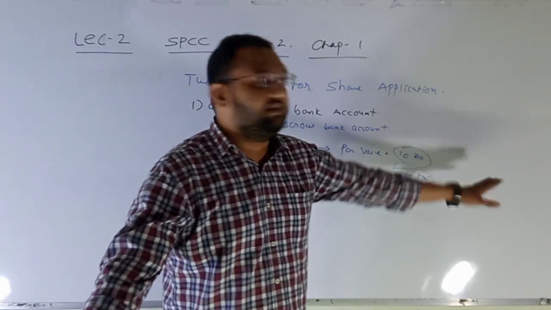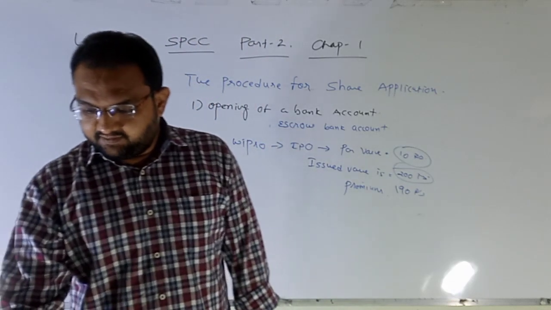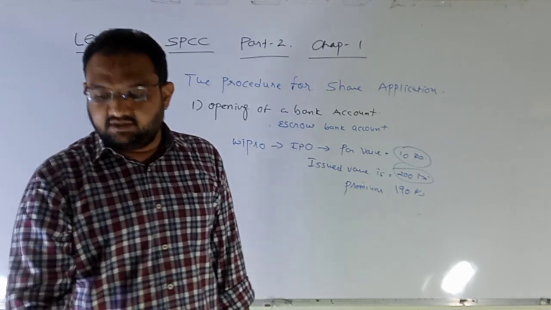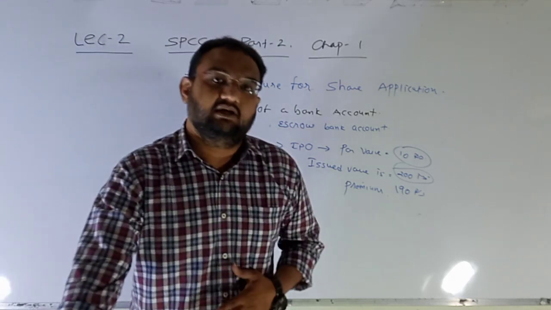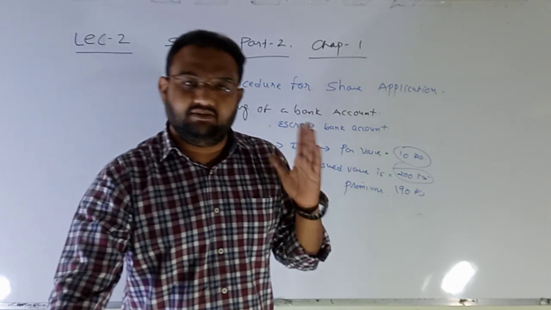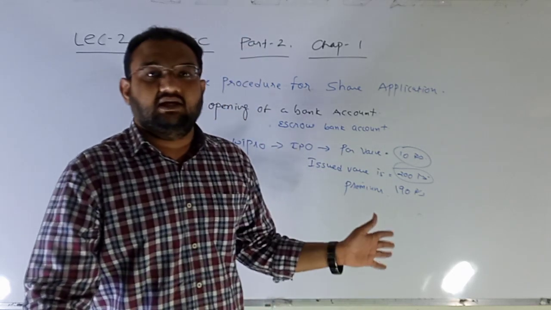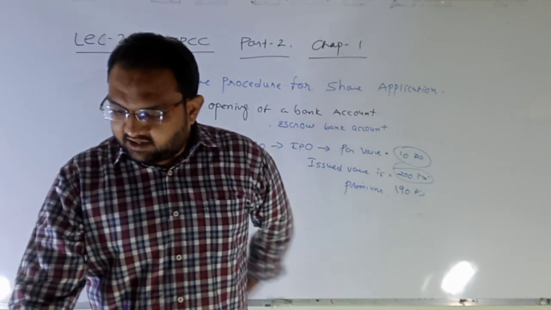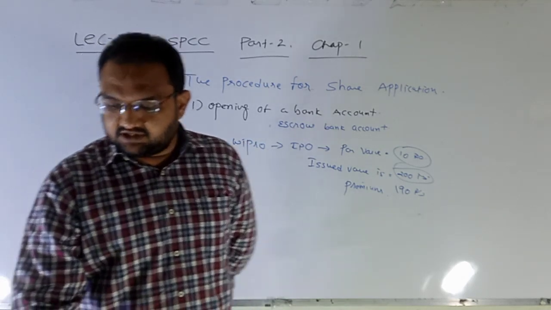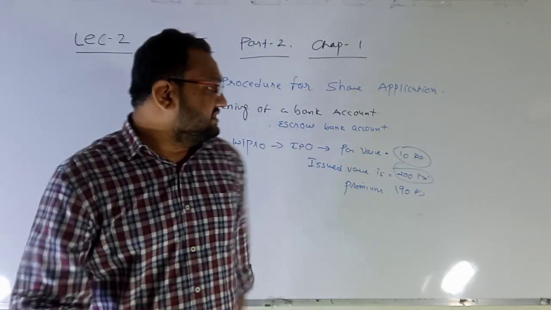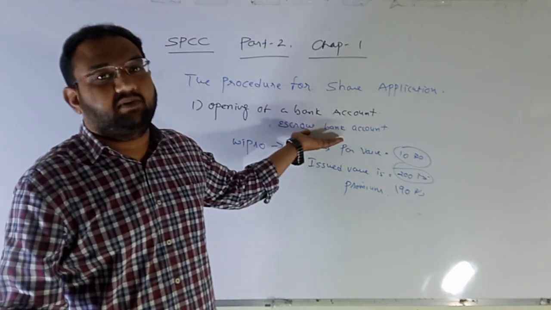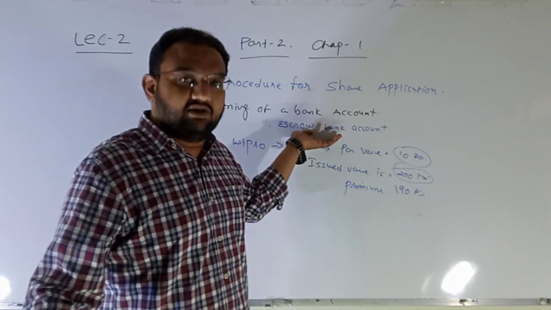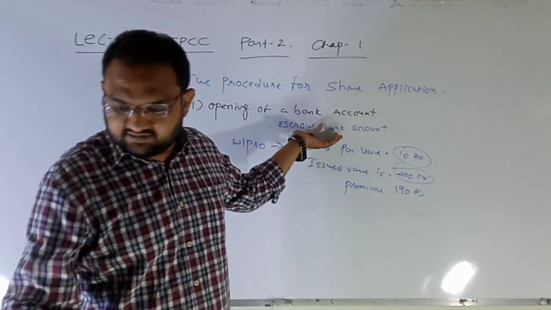This 200 multiplied by the number of shares will be transferred to the company's account only after completion of the process of share allotment. Once the share allotment process has ended, all the money will be transferred to their regular account. The account is closed after the completion of the process. It is obvious that this escrow account is specifically opened for the purpose of the IPO, then it will be closed as soon as the process ends.